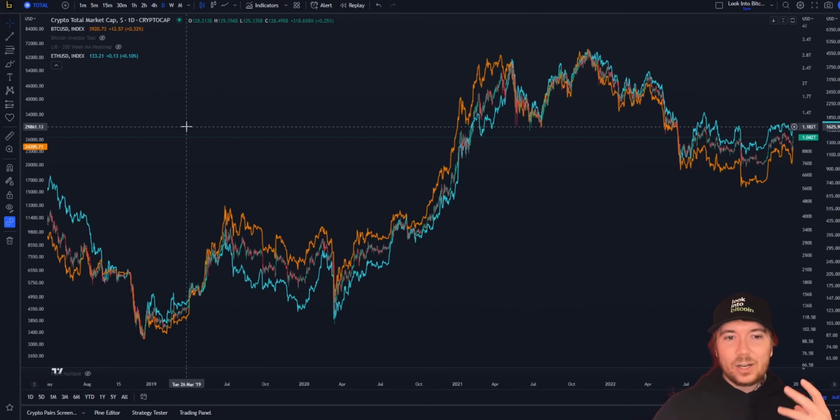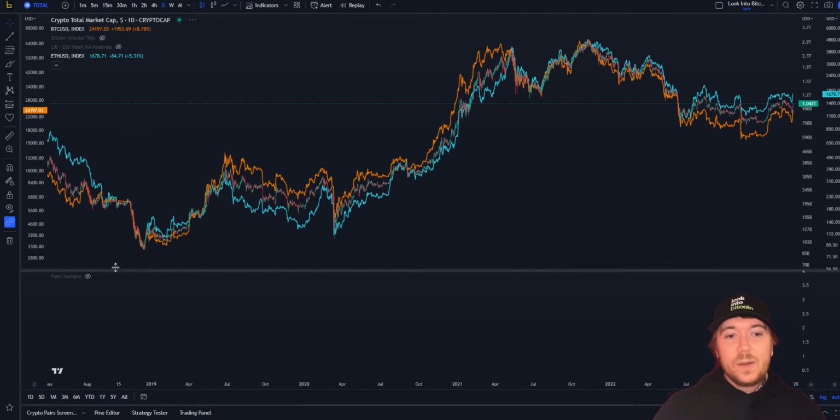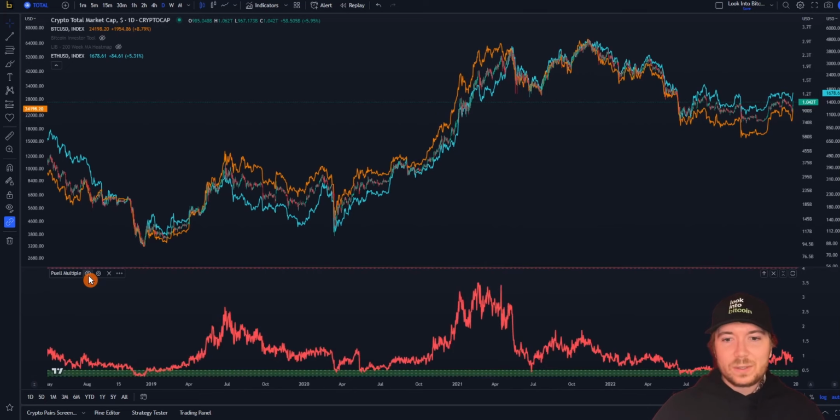So if we just add in a couple of metrics that we have on Look Into Bitcoin here, but have actually been converted so you can use them yourself on TradingView, for example, the Puell Multiple, which we've just covered, we can see here that as Bitcoin enters these oversold, discounted territories, like we saw in the 2018-2019 bear cycle, during the COVID 2020 crash, and in our most recent bear cycle we're currently in now, all other cryptocurrencies are likely to be in a very similar situation to Bitcoin.